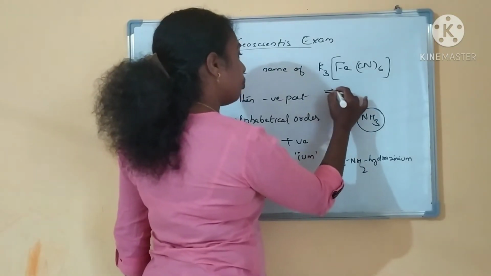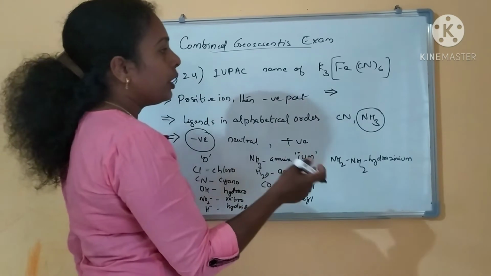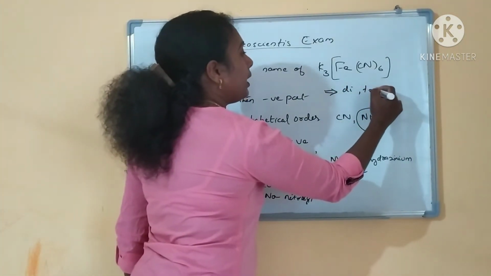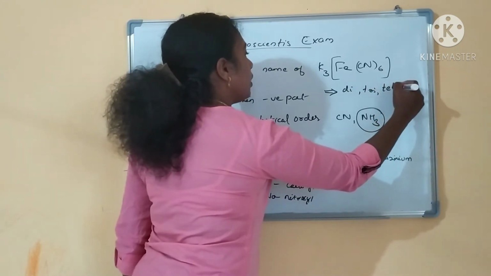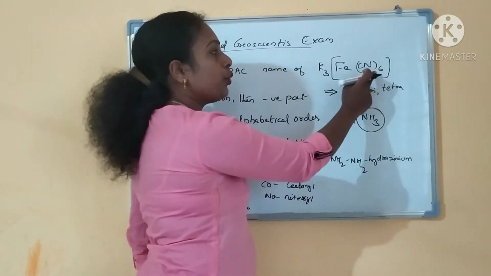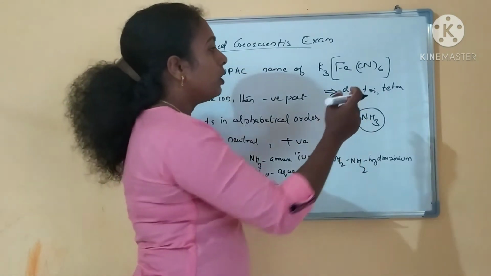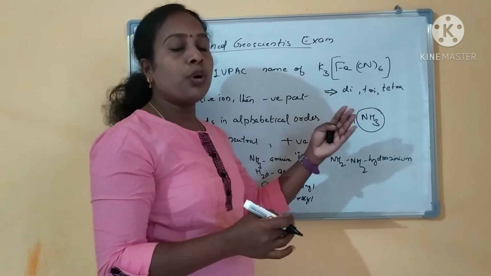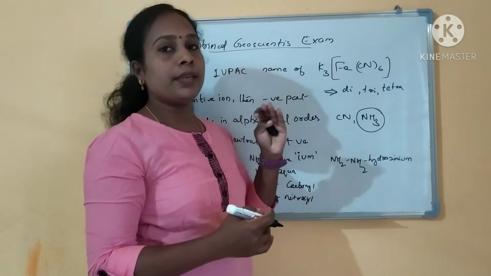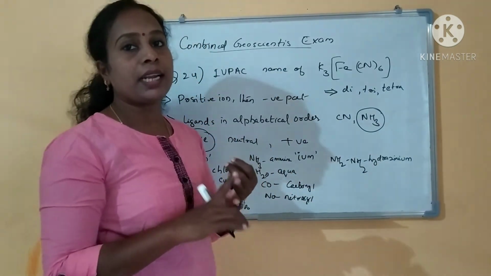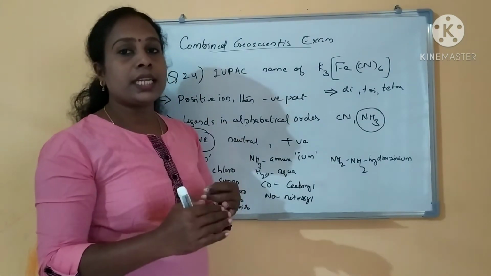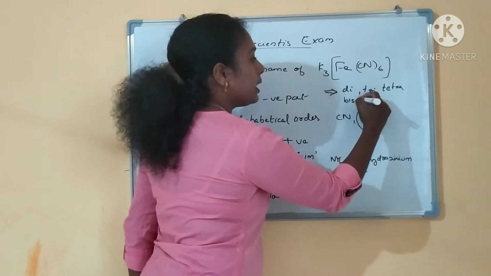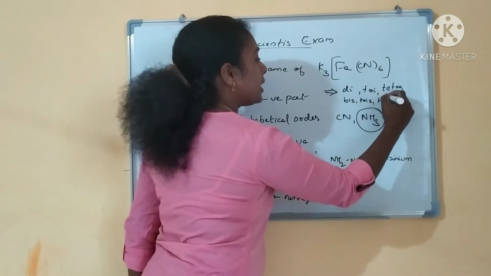And the next is the number of the ligands has to be mentioned. If 2 ligands are there, di, then tri, tetra. Here 6 ligands are there, so you have to mention hexa. Likewise, you have to give the prefixes. And if bidentate and multidentate ligands are there, instead of di, you have to use the prefixes bis, tris, tetrakis, etc.